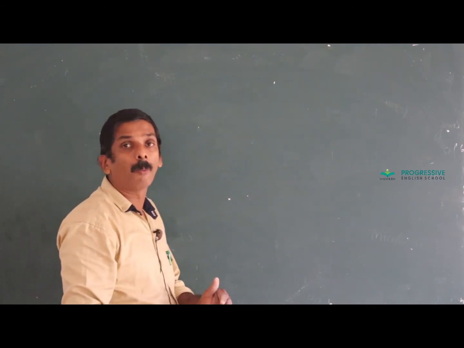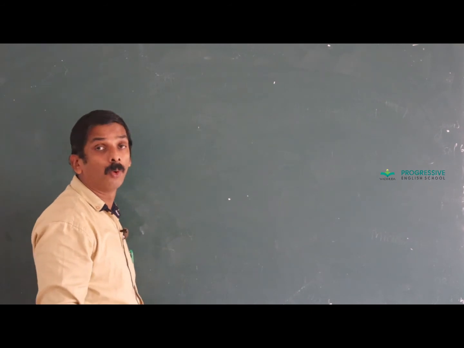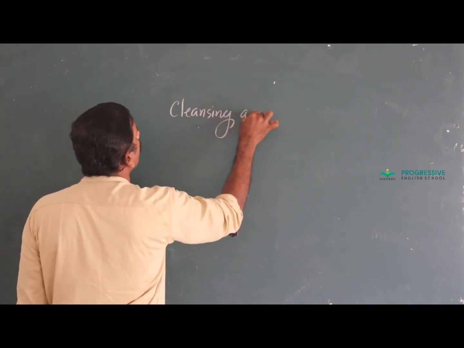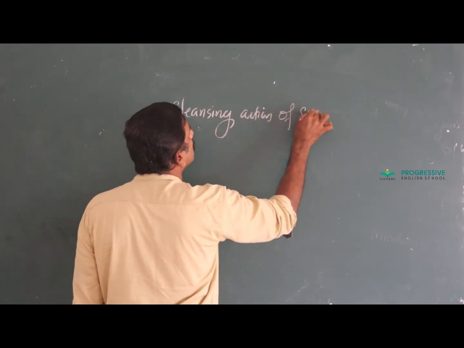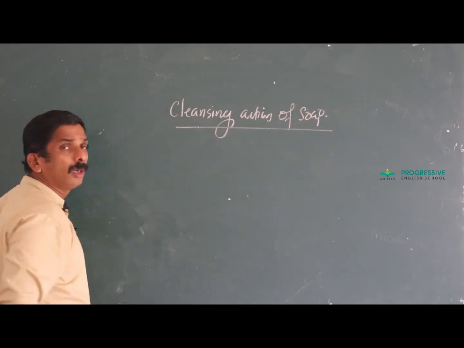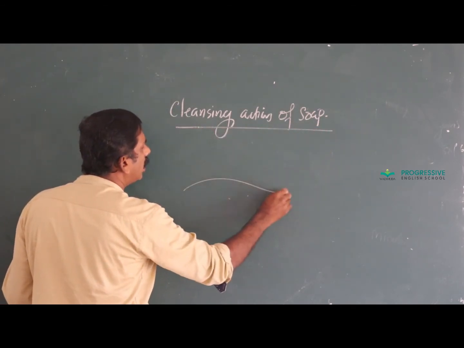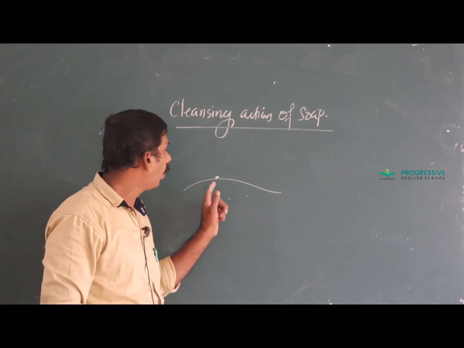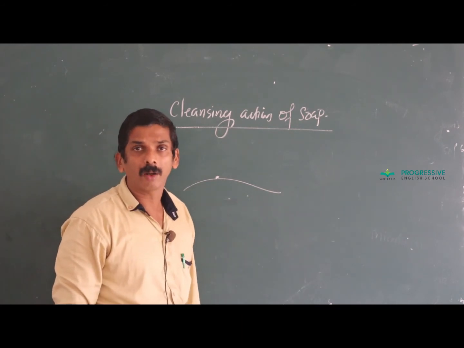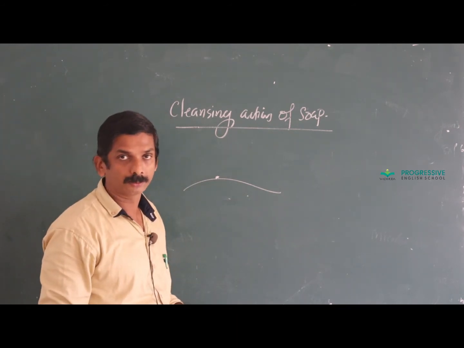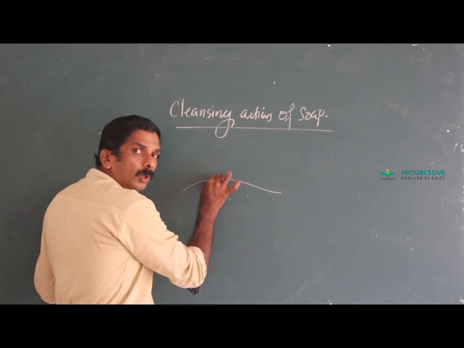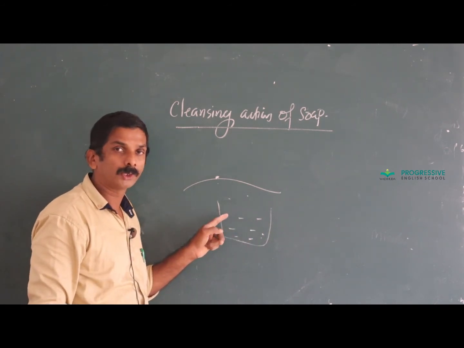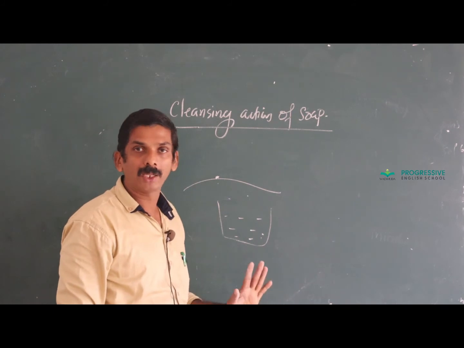And how does the soap act as a cleansing agent? How does soap remove dirt? That is the cleansing action of soap. Here you can see that dirt usually collects or sticks on the oily layer or greasy layer of the fabric or cloth. When this dirty cloth is soaked in water containing soap solution, obviously this soap forms micelle in solution.